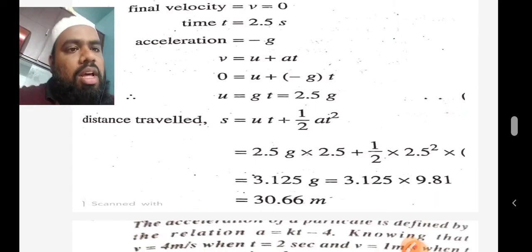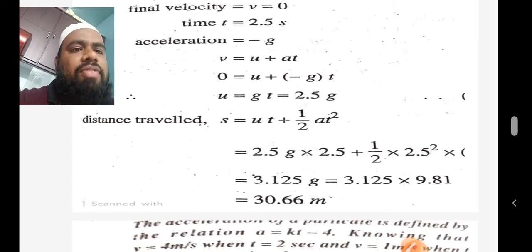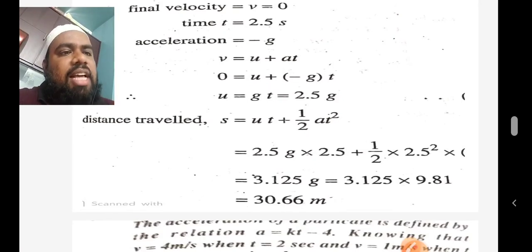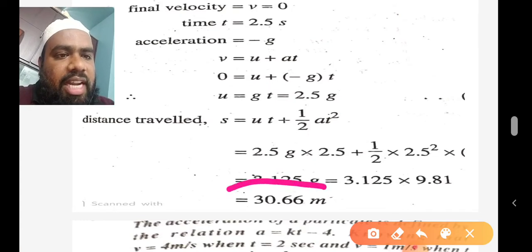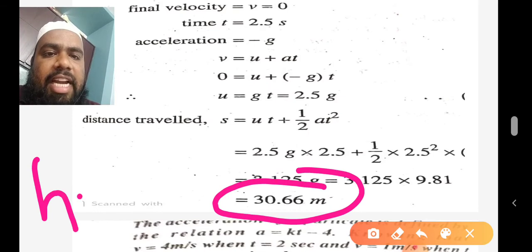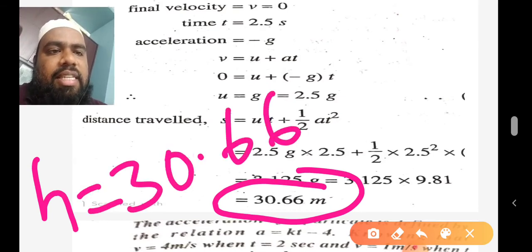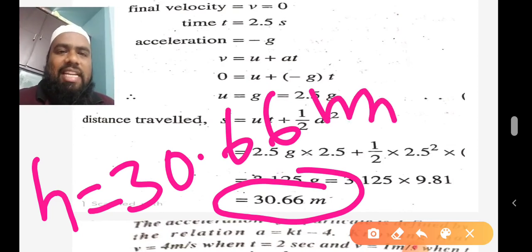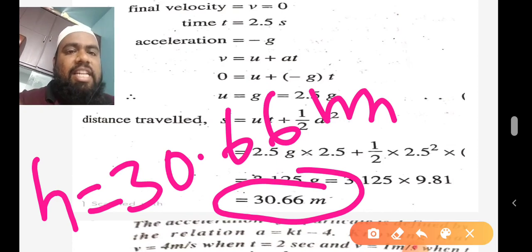So we know the value of u, we know the value of t, we know the value of a, and the value of t again. So we know all the values. Substitute all the values in the equation, and finally what you will get is 30.66. So the maximum height reached by the body is 30.66 meters in 2.5 seconds. That is the answer. Clear?